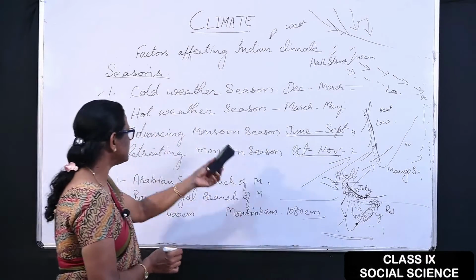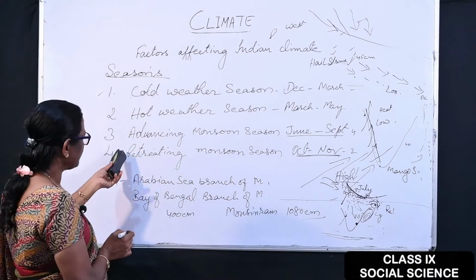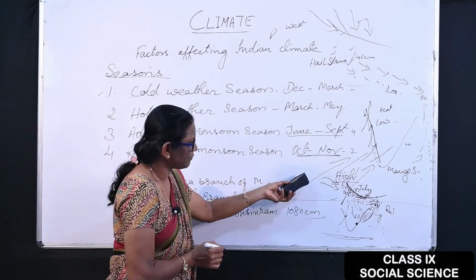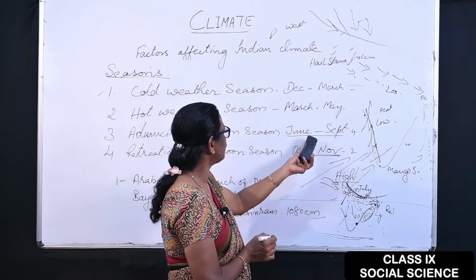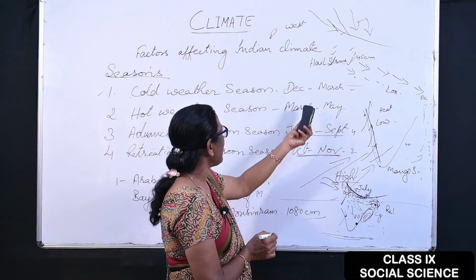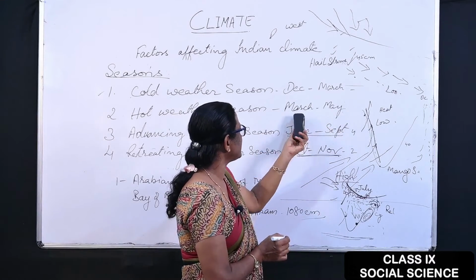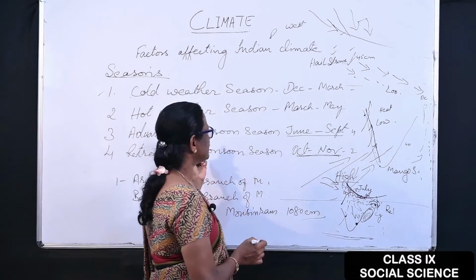This is the season of India, and with this we can say that in India 4 plus 2 months are rainy, and this is the cold weather season, and this is the hot weather season.